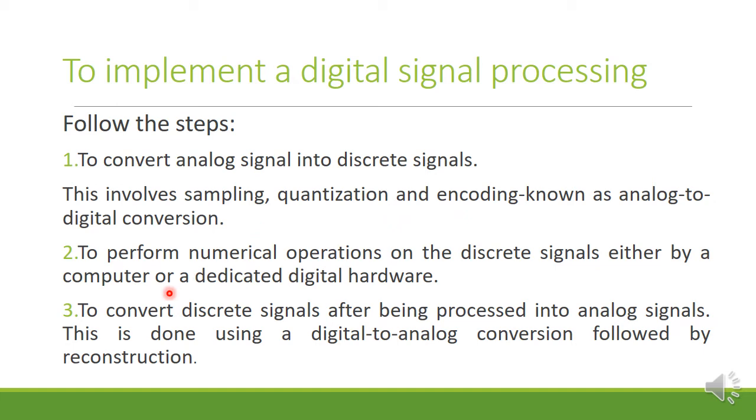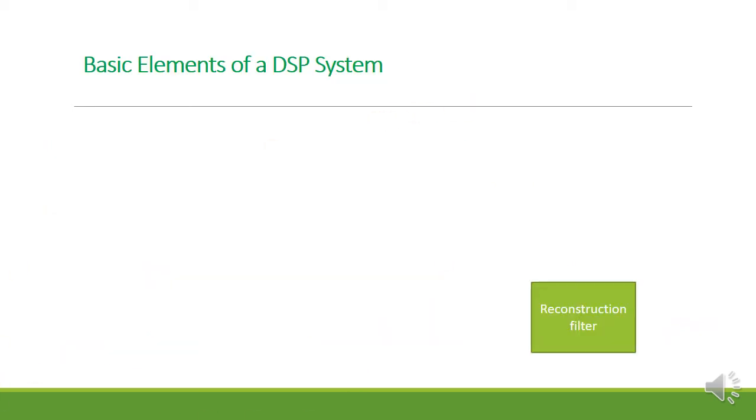Please go through this. The second step is to perform numerical operations on the discrete signals, either by a computer or a dedicated digital hardware. Then, to convert the discrete signal after being processed back into an analog signal, this is done using digital to analog conversion. You are going to study what the discrete signals are in the next class. If you don't know it, just leave it. These are the three steps we have to follow to implement the DSP.